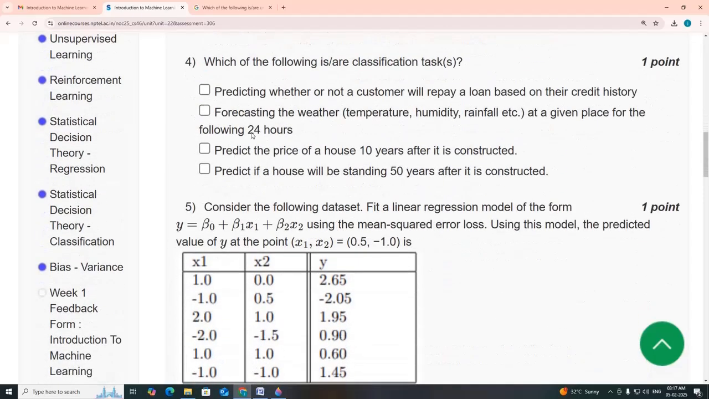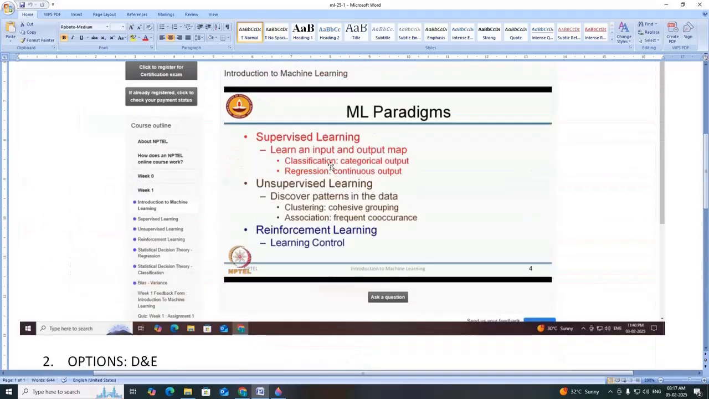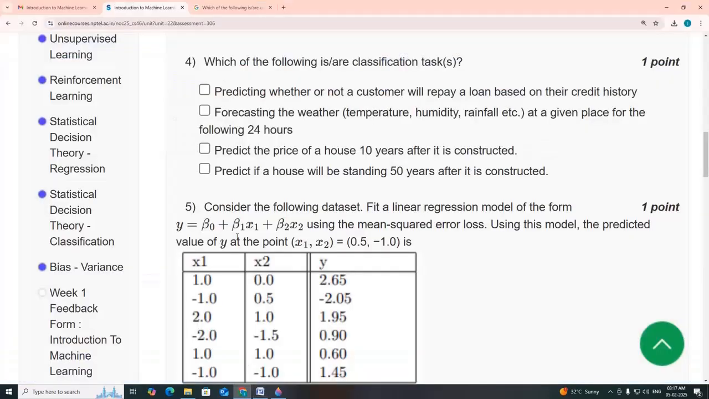Fourth one, which of the following is/are classification tasks? Just now we saw the classification task. Classification task has categorical output. So you can see the options for the fourth, here it is A and D. A and D. Fourth one, A, predicting whether or not a customer will repay a loan based on their credit history, and D, predict if a house will be standing 50 years after it is constructed. So A and D.